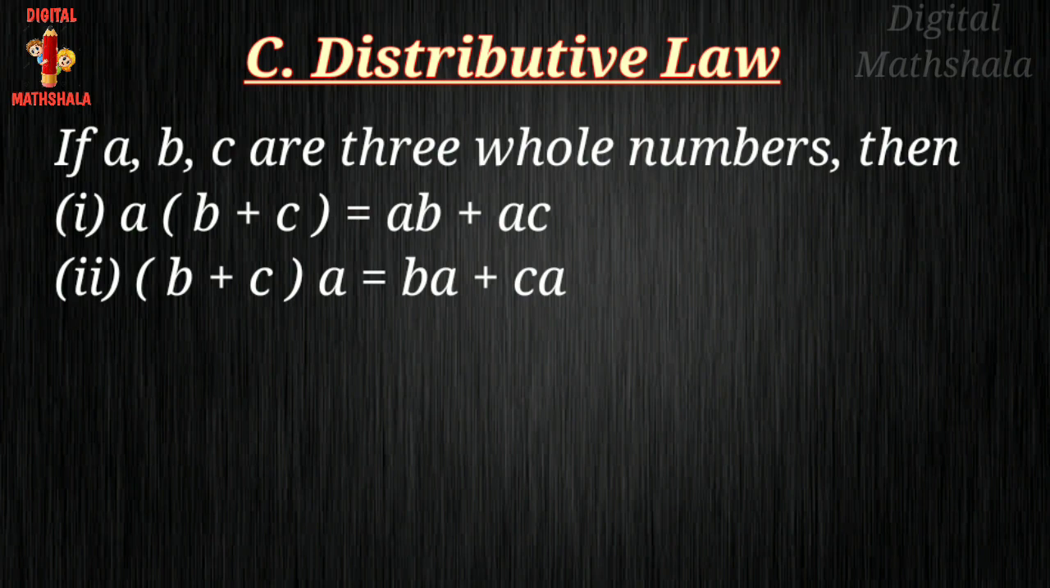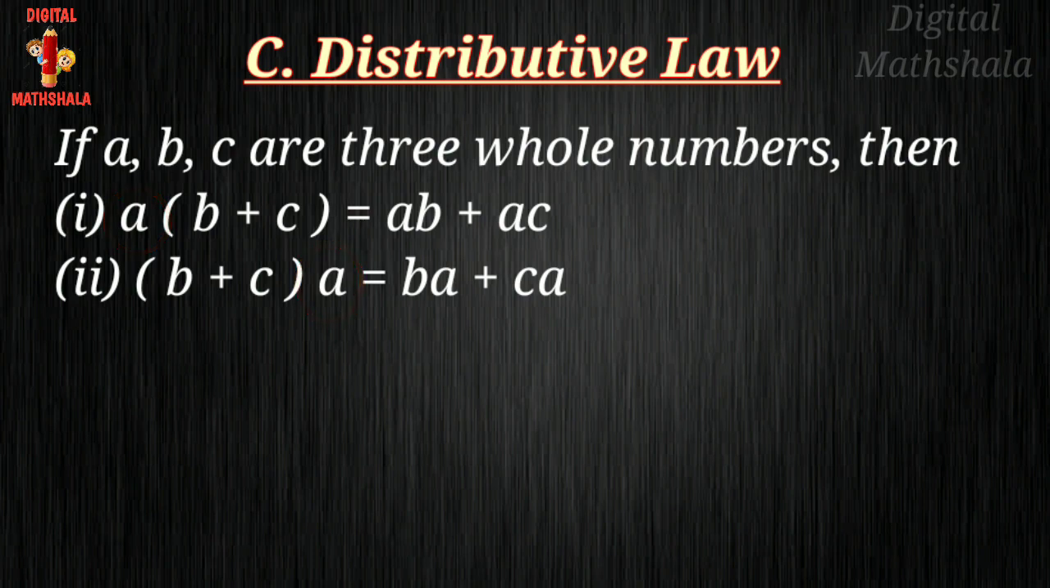We multiply a first with b, then ab will come, and then we multiply by a into c, then ca will come or ac will come. Both are same. Whether you place a here or here, you will get the same result in both.